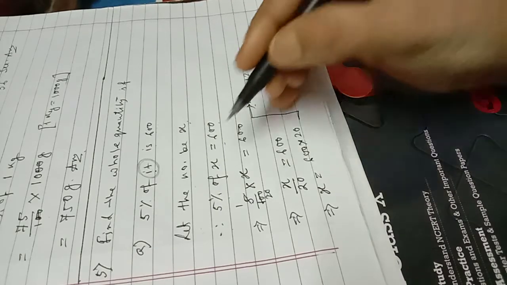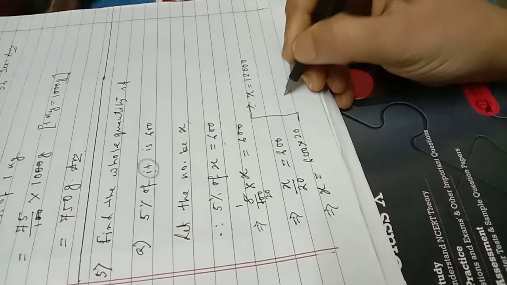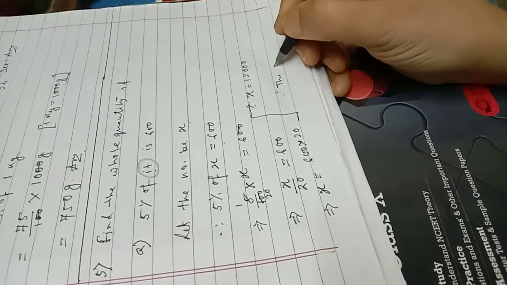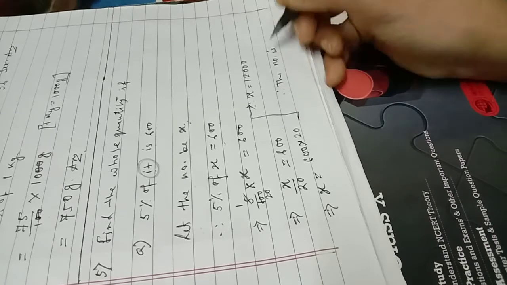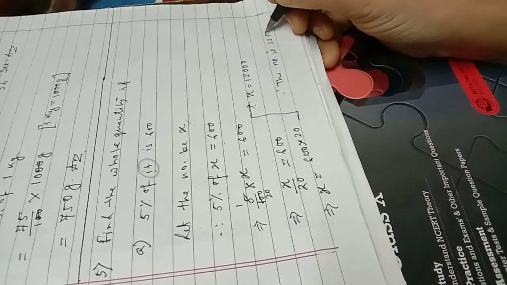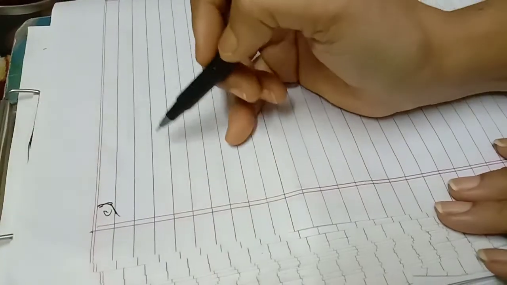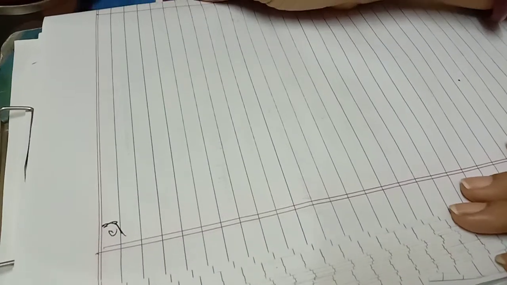Therefore the missing number is what number? Therefore the number is 12000. Understood? Now the next question is question number C of question number 5.